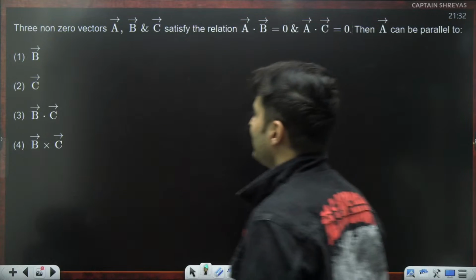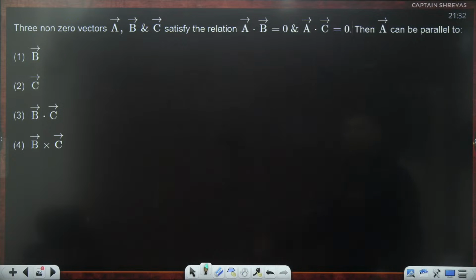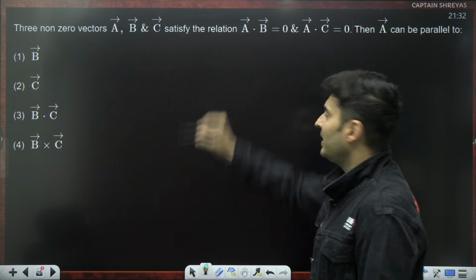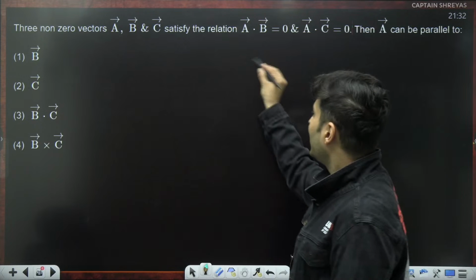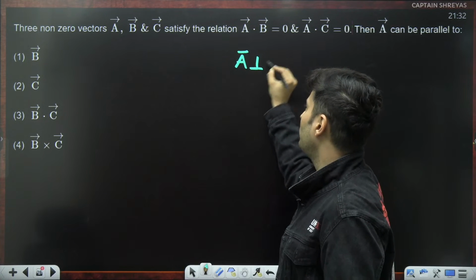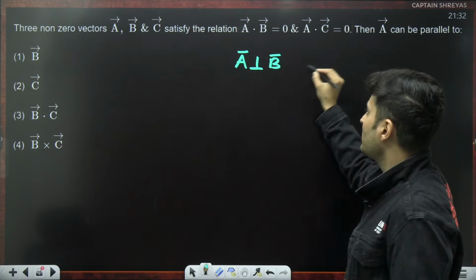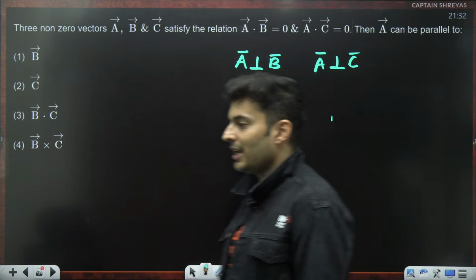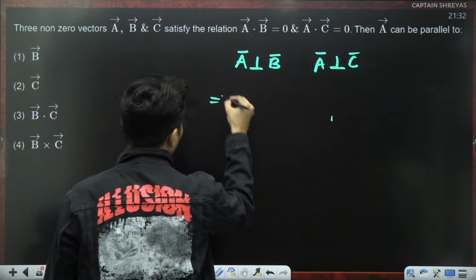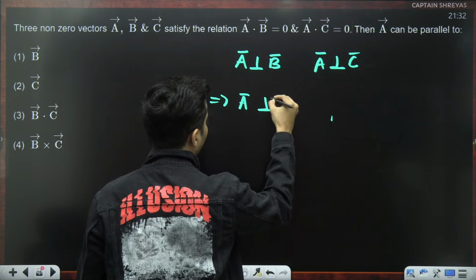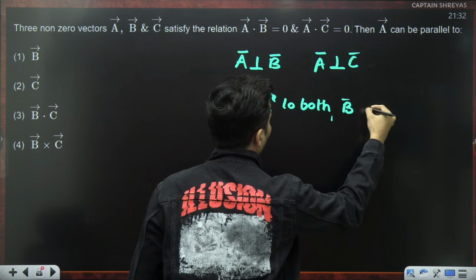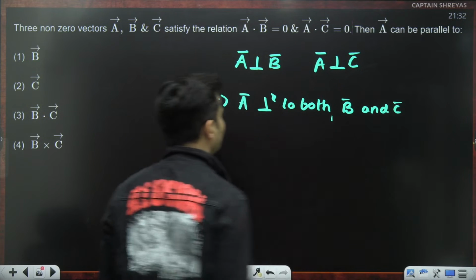Here it is. Three non-zero vectors A, B, C satisfy the relation A dot B is equal to 0, A dot C is equal to 0. A can be parallel to what? What happens when two vectors' dot product is 0? It means that vector A is perpendicular to vector B. A dot C is 0, that means A is also perpendicular to C. Therefore, A is perpendicular to both B and C.